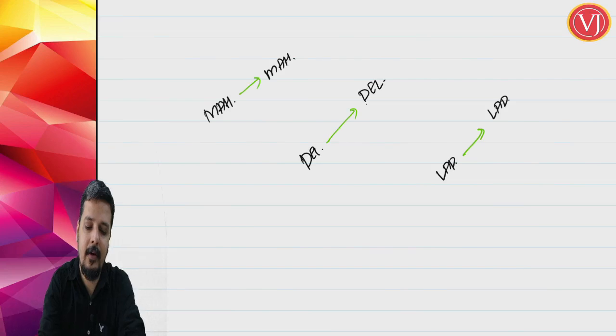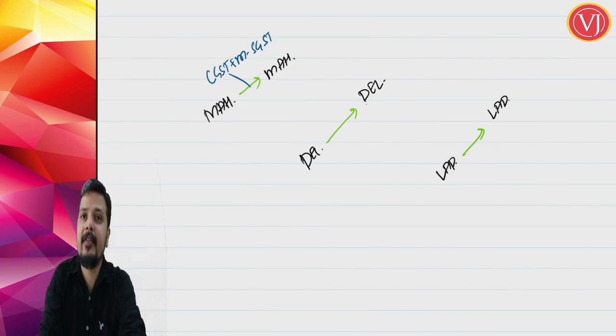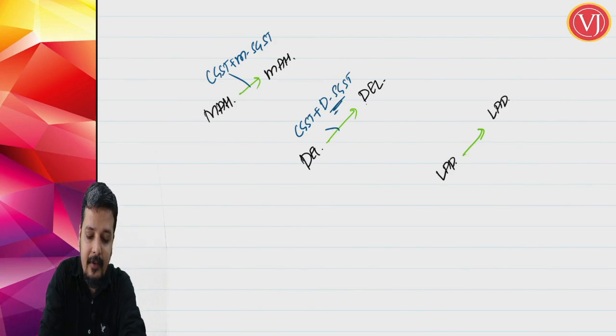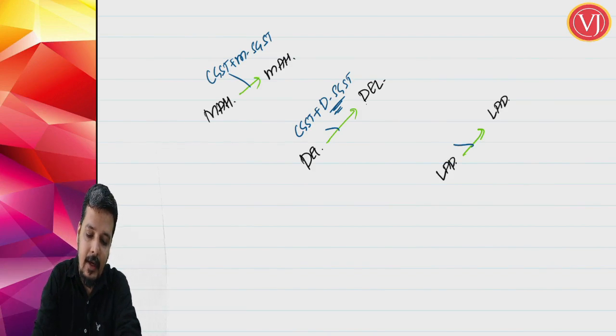We are focusing only on intrastate supply. Now, if it is Maharashtra to Maharashtra, you will have CGST plus Maharashtra SGST. If it is Delhi to Delhi, you will have CGST plus Delhi SGST. Delhi, though it is a union territory, for the purpose of GST law, is called as state. If it is Ladakh to Ladakh, you will have CGST plus Union Territory GST.